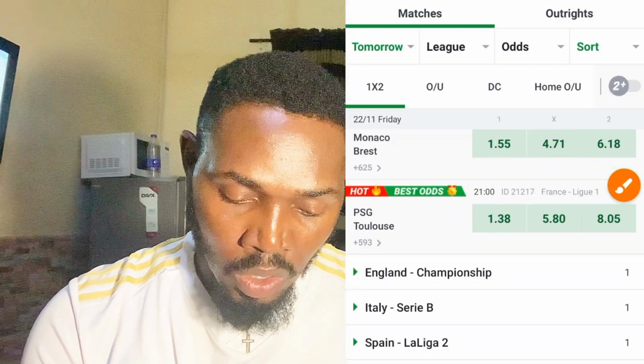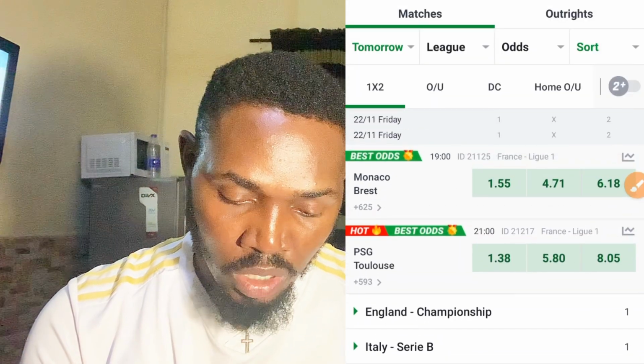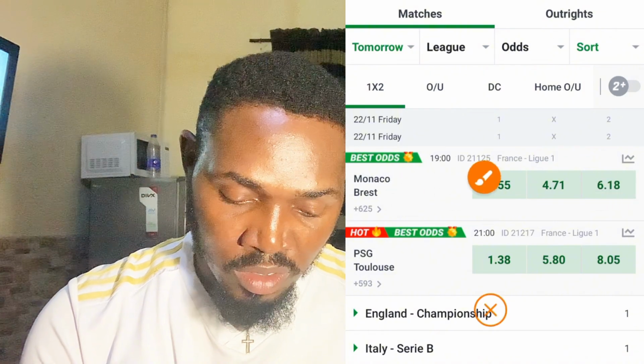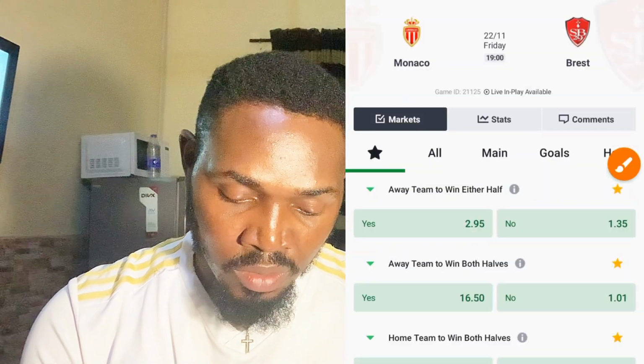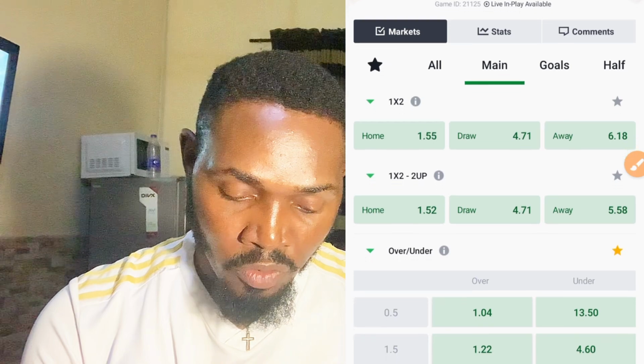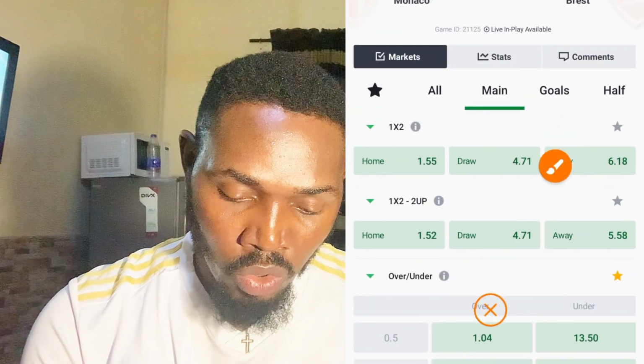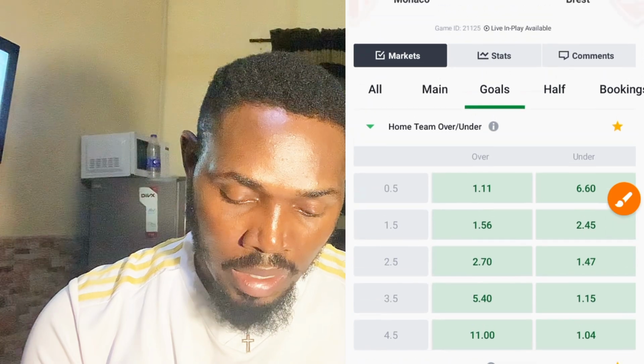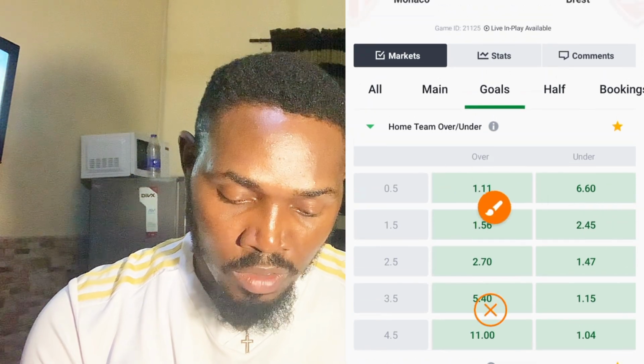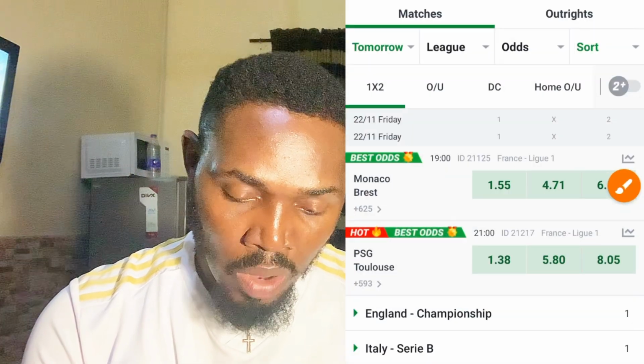But that is not what I want to do in my own. So definitely I want to select Monaco versus Brest. I have my reasons for that. I've already done my analysis before I start doing this video. So what I'm going to select here is that just come over to goals, click goals. Then I selected Monaco to score over 0.5 goals at 1.11 odd.